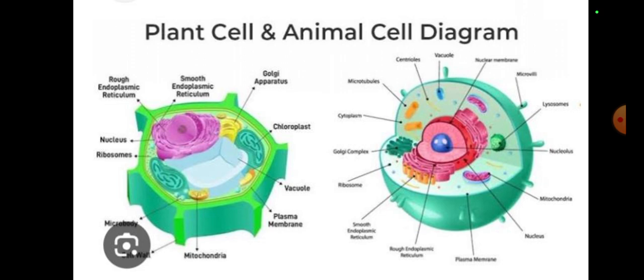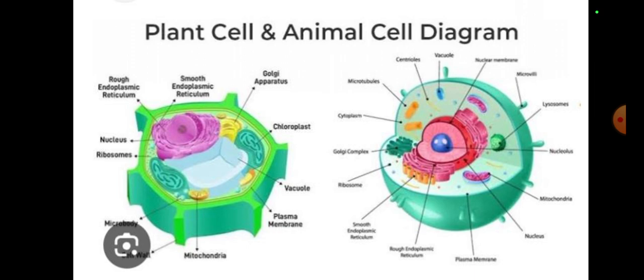What's a cell organelle? A small structure in a cell that's surrounded by a membrane and has a specific function is known as a cell organelle. Like you have the cell membrane, it also has a different membrane, and it has a specific function. That's called a cell organelle.